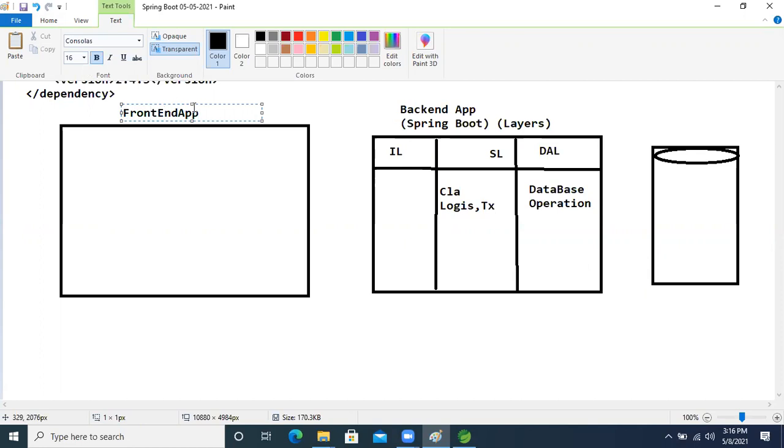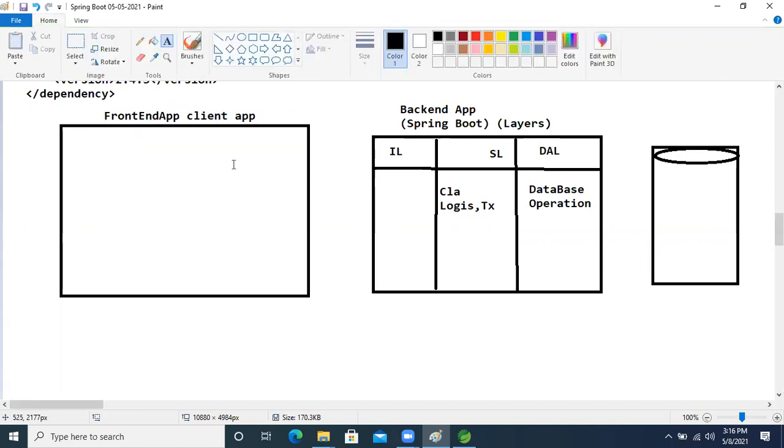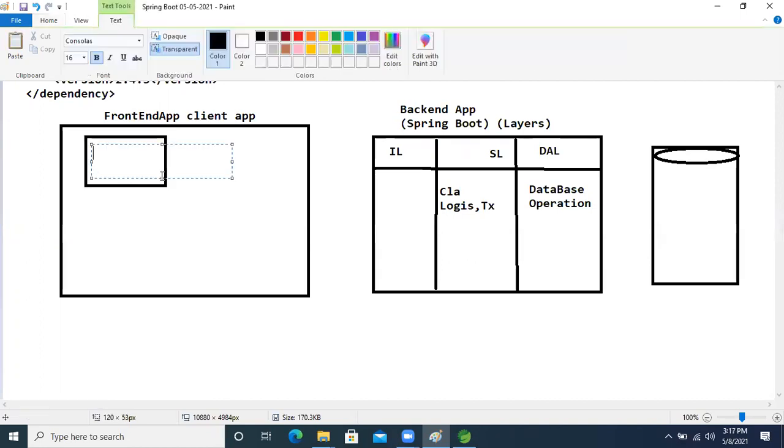This is our front end application, which is nothing but a client application. So who are these interacting with? The Angular application. Angular, or a React JS application.